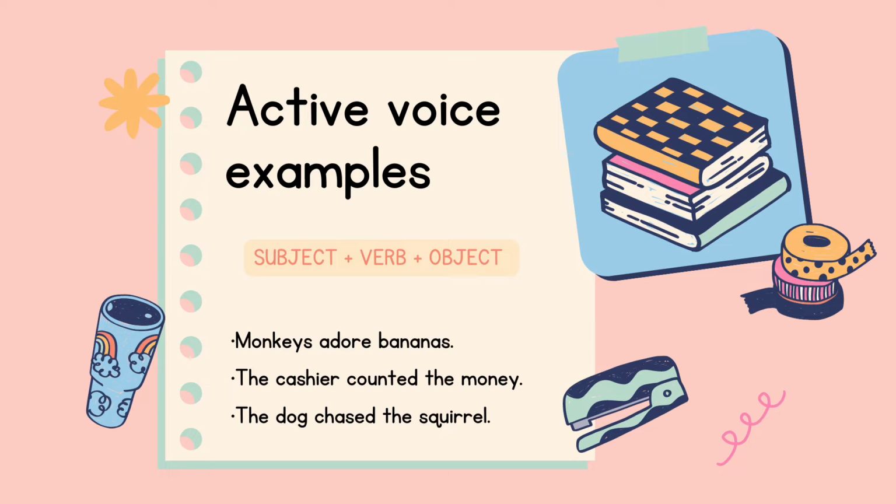All three sentences have a basic active voice construction: subject, verb, and object. The subject monkey performs the action described by adore. The subject the cashier performs the action described by count. The subject the dog performs the action described by chase. The subjects are doing. They take action in their sentences. The active voice reminds us of the popular Nike slogan, "Just do it."